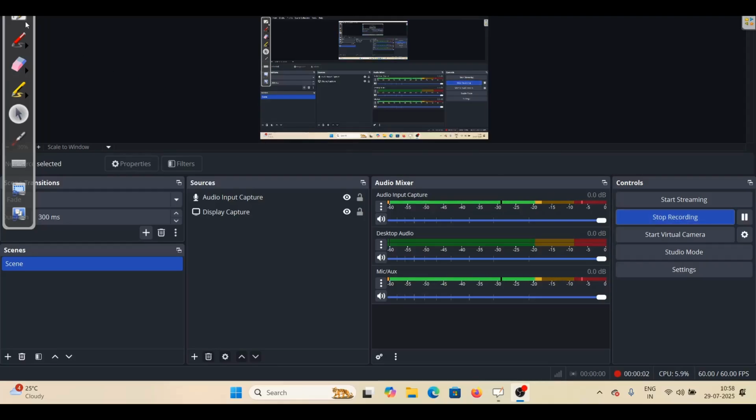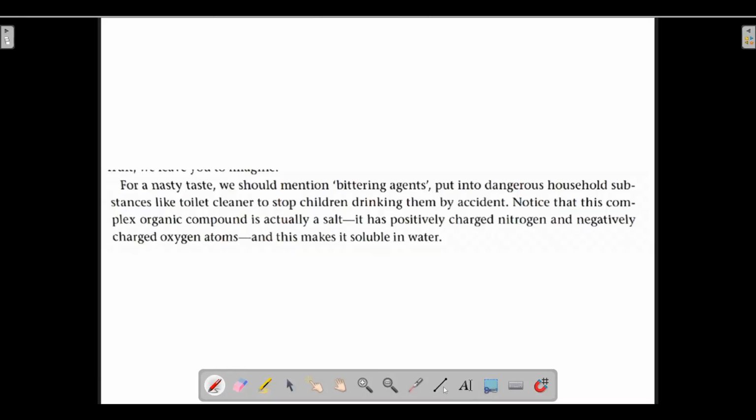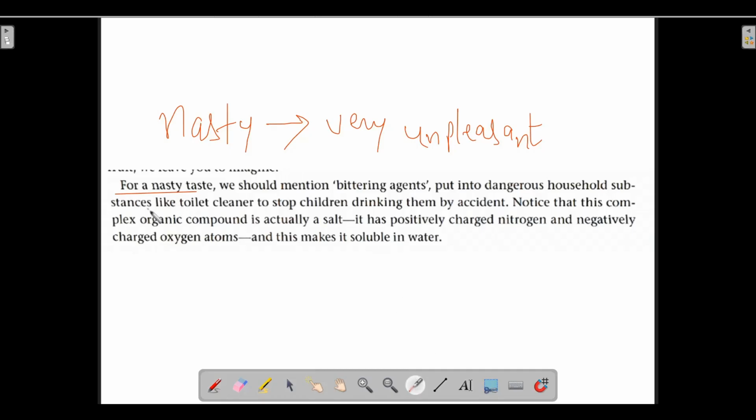Let's move on towards our next paragraph of Clayden book, for a nasty taste. Now what does it mean by the word nasty? The meaning of the word nasty is that it is highly unpleasant. Very unpleasant taste is called a nasty taste. So for a nasty taste, we should mention bittering agents.